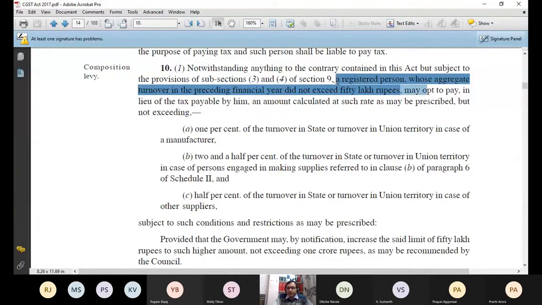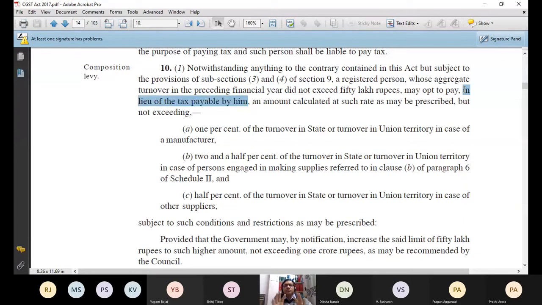I may opt to pay, that means it is not compulsory, it is an optional scheme. You may opt to pay in lieu of the tax payable by him. In lieu of the tax payable by him, that means rather than paying the tax at the eligible normal rate, what can you pay?